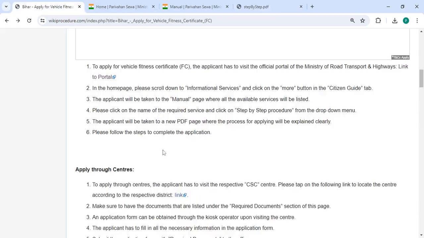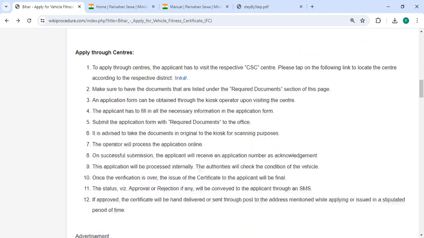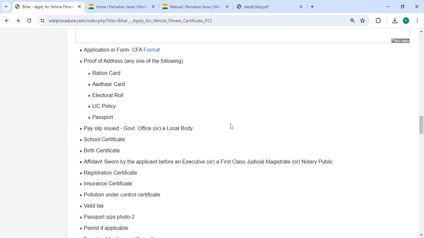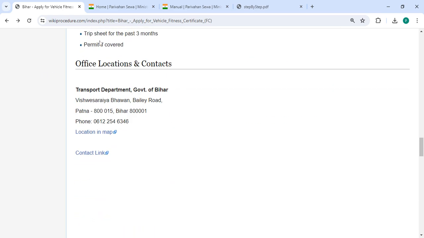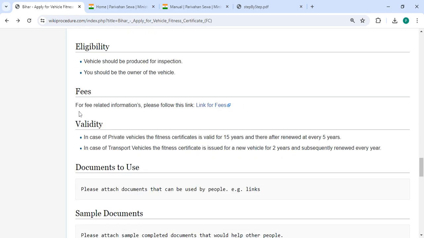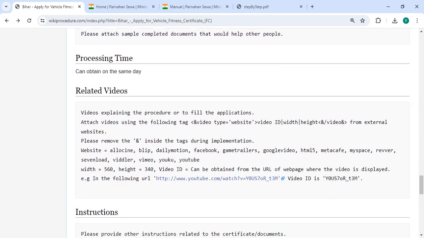On the PDF page, the process for applying will be explained clearly. To complete the application, please follow the steps. Then there are the required documents that need to be uploaded for this process, and the office and location section provided with the departments and contact details. Then in the fee section, for more fee details, please use these links. So we have provided all the information in each and every section.